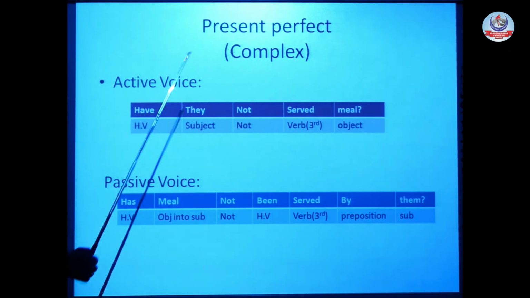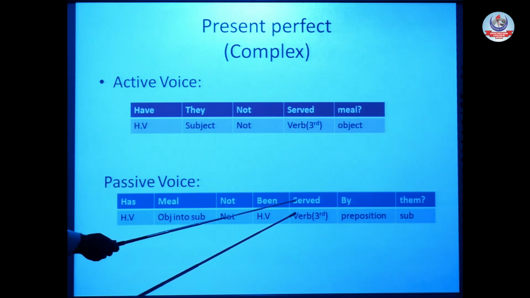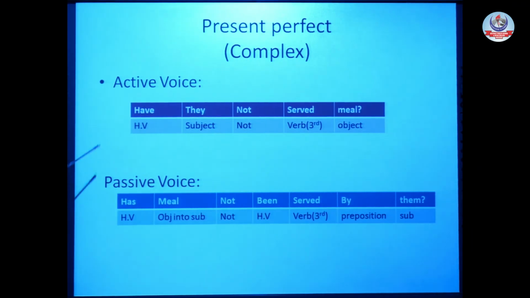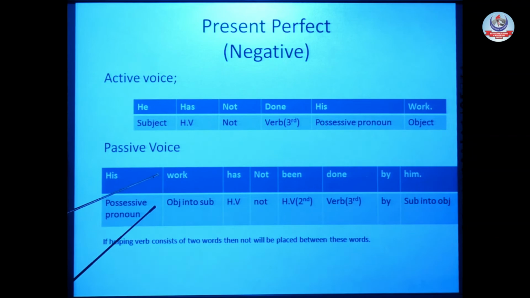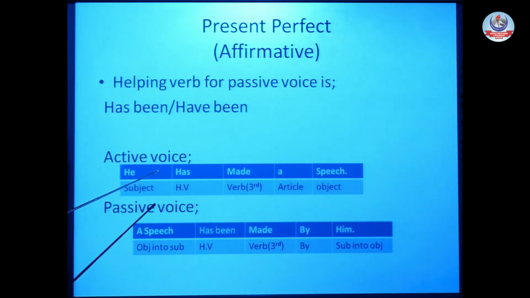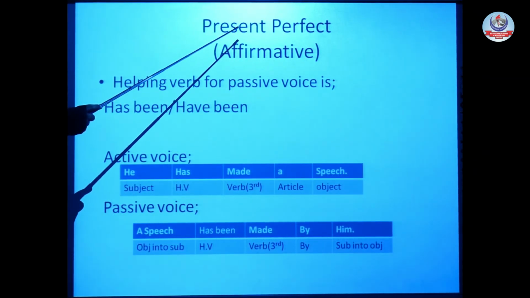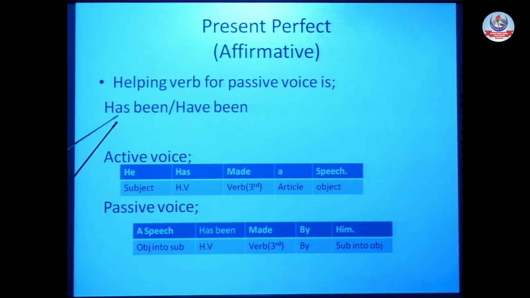Have they not served meal? Has meal not been served by them? Present perfect. Now we will take a bird's eye view of this tense. Present perfect, affirmative, helping verb: has been or have been for passive voice.